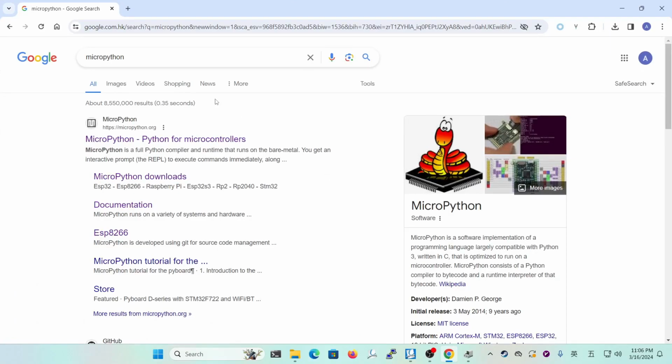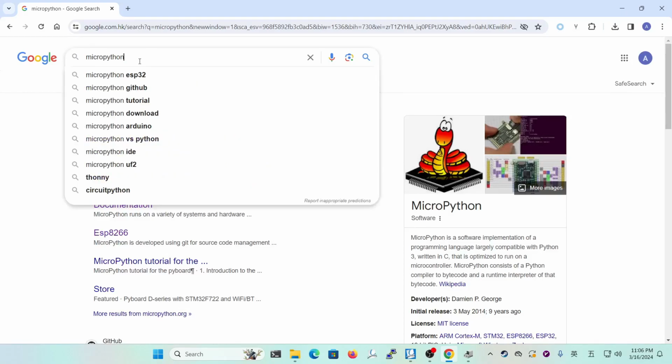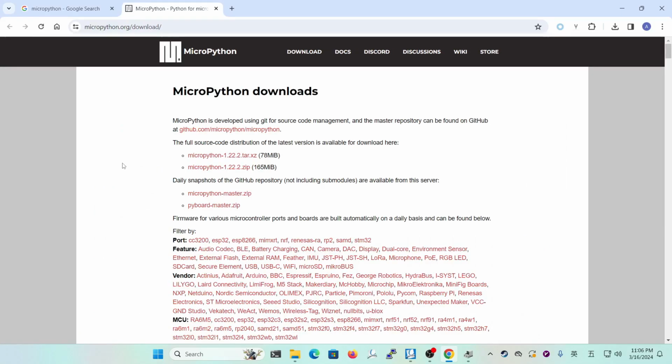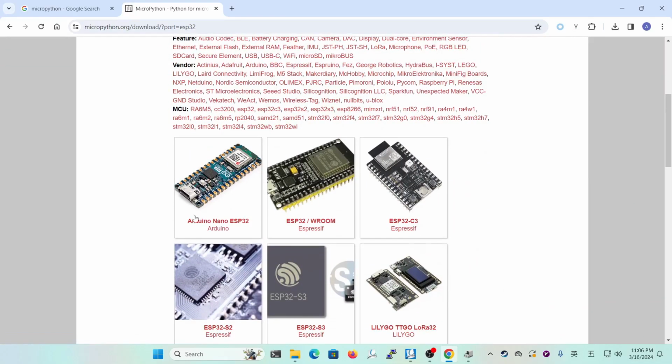In this step, we're going to download MicroPython. Just type MicroPython in Google, and this is the official website of MicroPython. We move to the download page. Because MicroPython supports different kinds of machines, you need to carefully choose the one you're using. We move to ESP32. And this is the device I'm using. Just click this link.